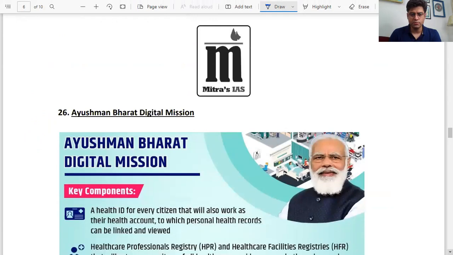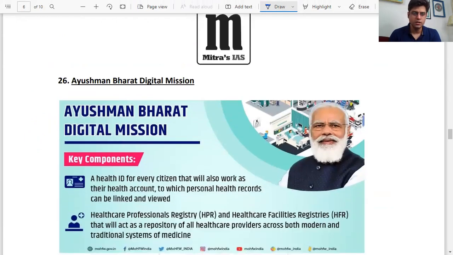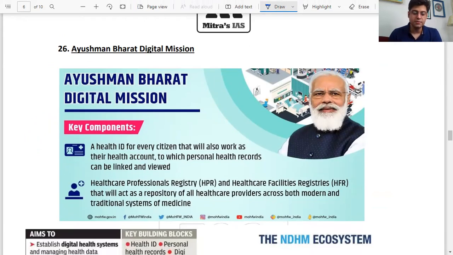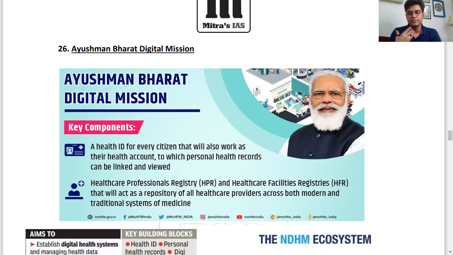The next topic which we'll talk about is the Ayushman Bharat Digital Mission. The Ayushman Bharat Digital Mission is a part of the National Digital Health Mission only. Under this, the key component is a health ID for every citizen, a unique health ID that will also work as their health account to which personal health records can be linked.